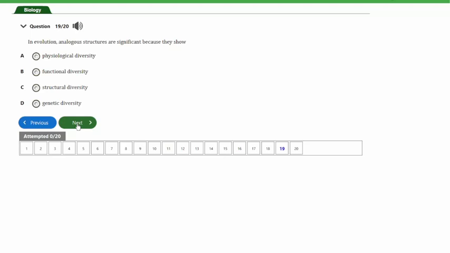That's question number 19. The question says, in evolution, analogous structures are significant because they show A. Physiological diversity, B. Functional diversity, C. Structural diversity, D. Genetic diversity. So guys, the answer to this question is option B, and that's functional diversity. In evolution, analogous structures are significant because they show functional diversity. So let's look at the next question, which is the last question. That's question number 20, guys.